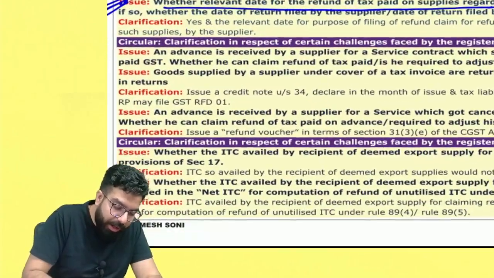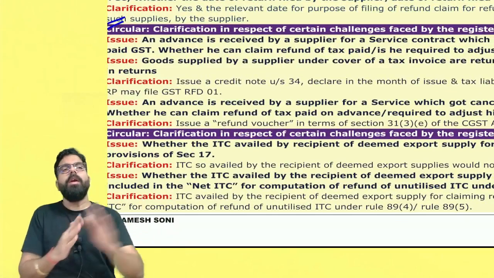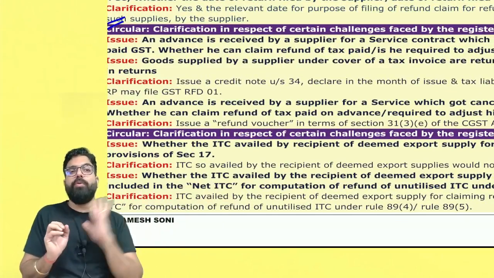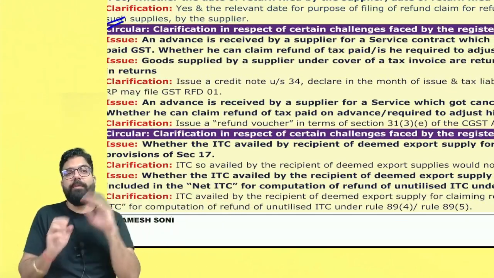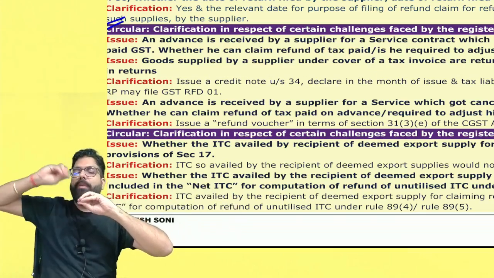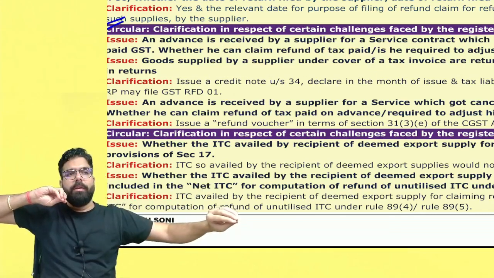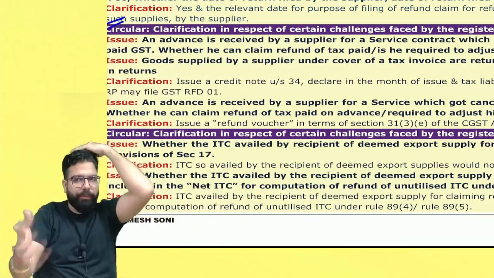The next one over here is clarification. Listen to me very carefully. I'll quickly tell you. I received an advance, I did not issue an invoice, I issued a receipt voucher and paid the GST to the government. In case of service, advance received, I did not issue the invoice. I'll go ahead and tell the reverse first.